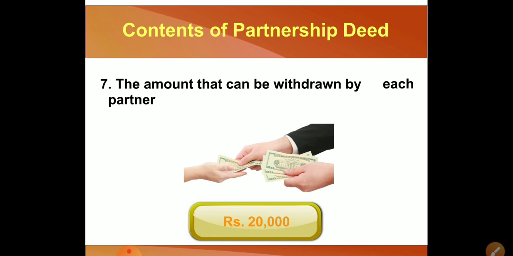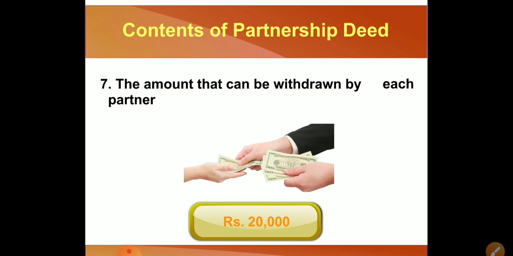Next, the amount that can be withdrawn by each partner. You must have studied this concept in accounts. One is capital and the second is drawing. Capital means the amount which is brought by the partner into the business, number one. And the second is drawing. Now what is drawing?